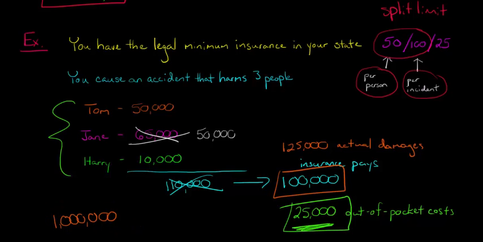What if you crippled somebody? God forbid. You could cause serious damage with a vehicle, and by just paying maybe an extra $100 every 6 months, you can get your policy limits, these split limits, higher, maybe up near $500,000, $300,000, $1 million, something like that. Whatever you can afford, you're buying yourself peace of mind. In the off chance that you do cause an accident that harms some people, you at least know that you're not going to have all your assets taken away and go into debt for hundreds of thousands